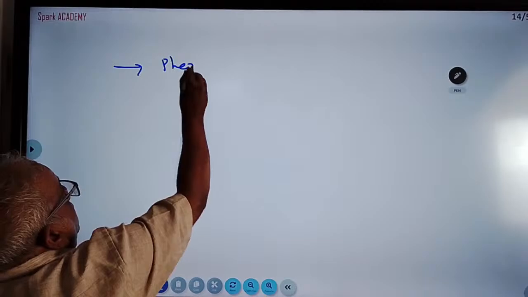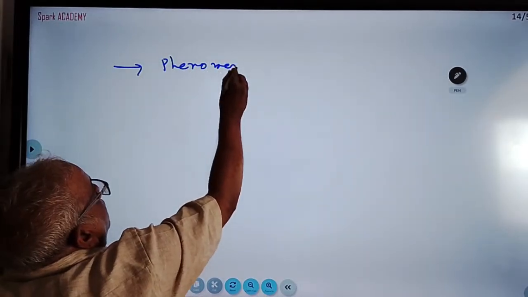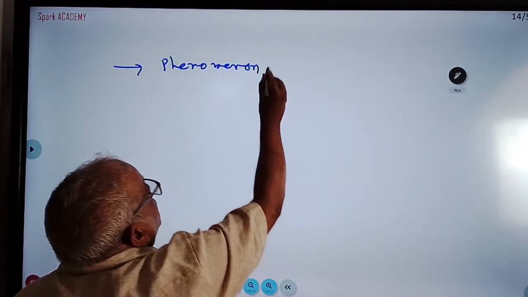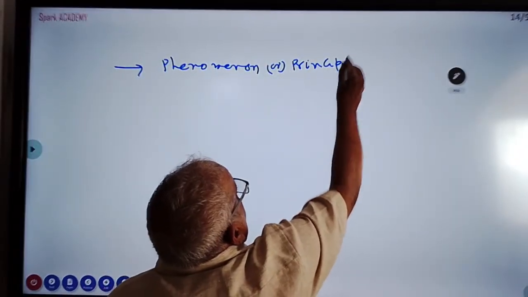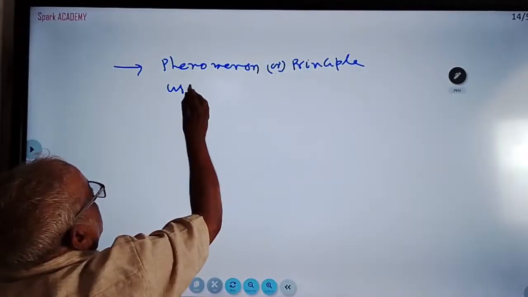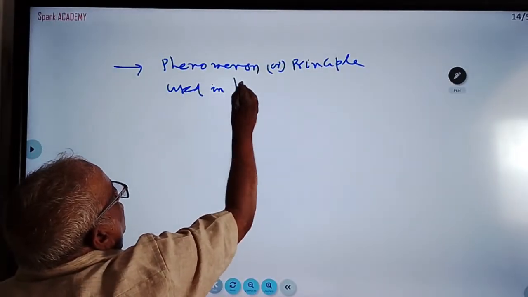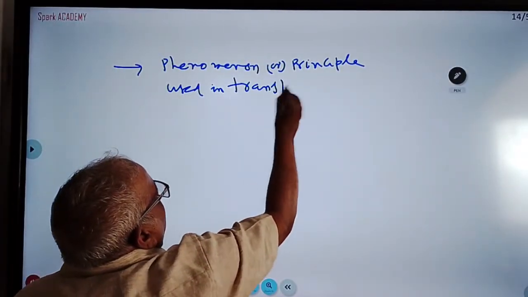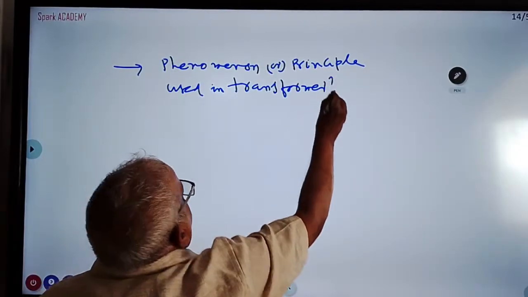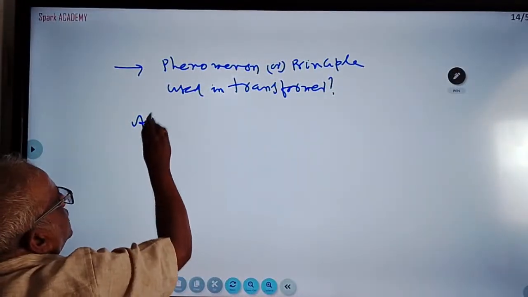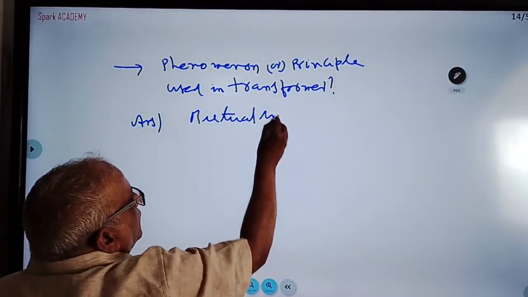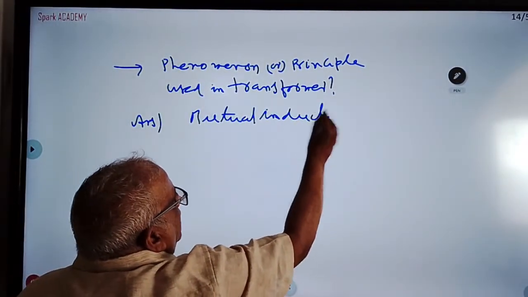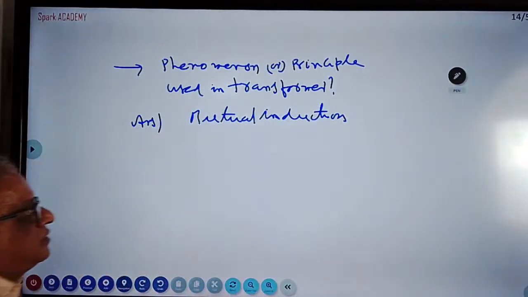Phenomenon or principle used in transformer. Principle used in transformer. That is, just now I told mutual induction. What is the principle? Mutual induction. There are two coils, primary and secondary coil.